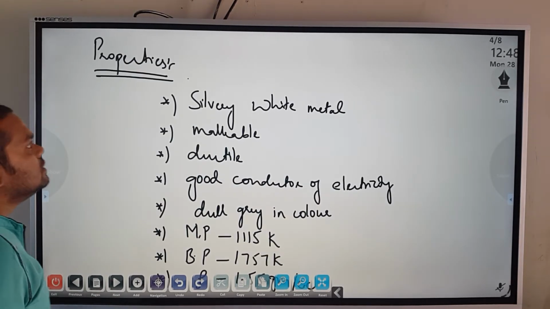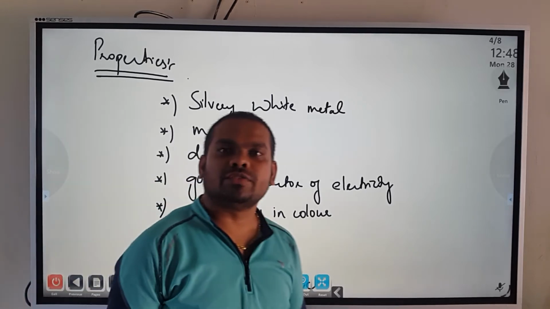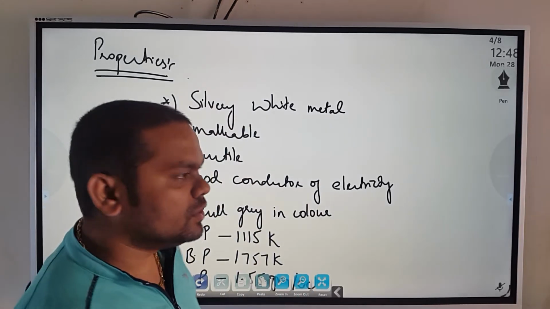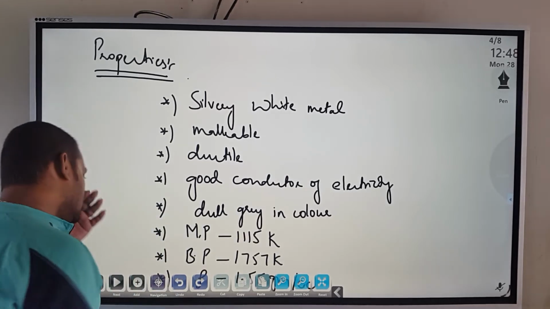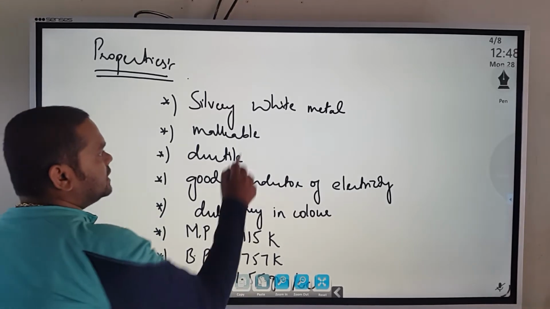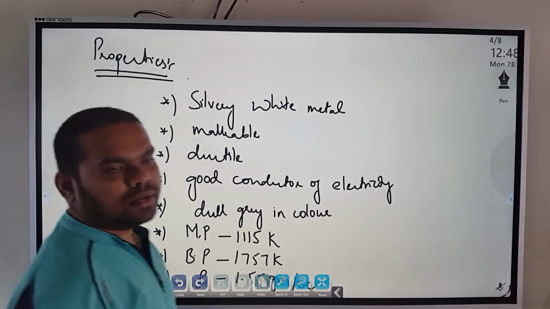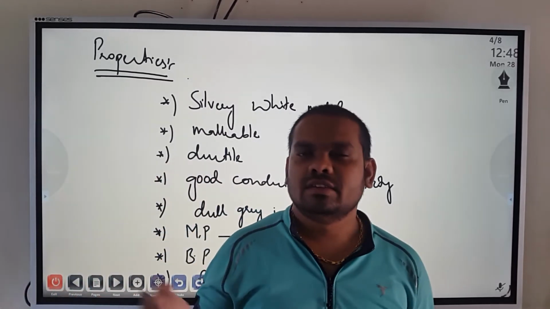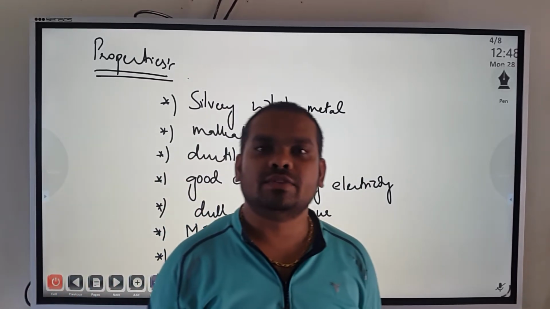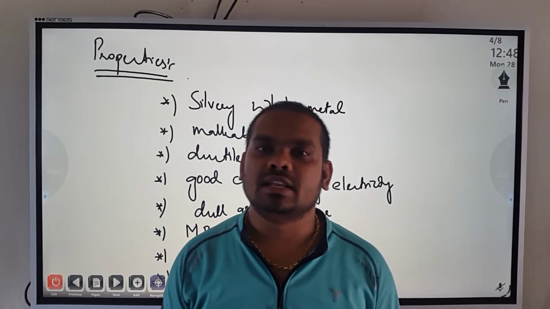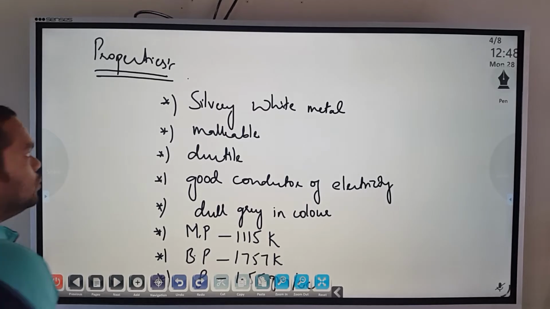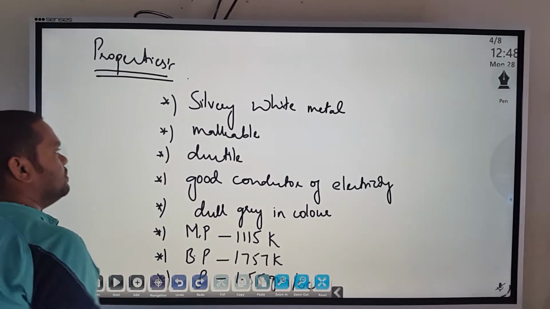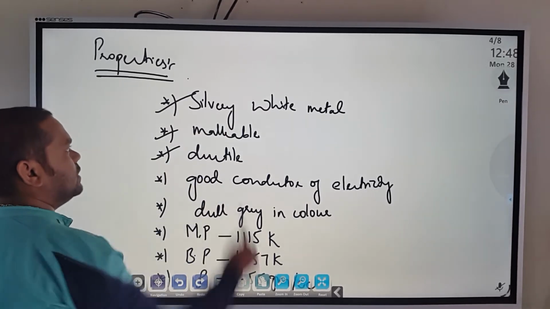Then moving on to the next, properties. What are the various properties of calcium? These are the various physical properties. Then we'll talk about the chemical properties. Calcium is a white silvery metal, and it is malleable in nature. What do you mean by malleable? Malleability, ductility. You might have studied even in lower classes, right? Which can be drawn into wires is ductility. Which can be beaten into thin sheets is malleability, right? So calcium is malleable and ductile and silvery.